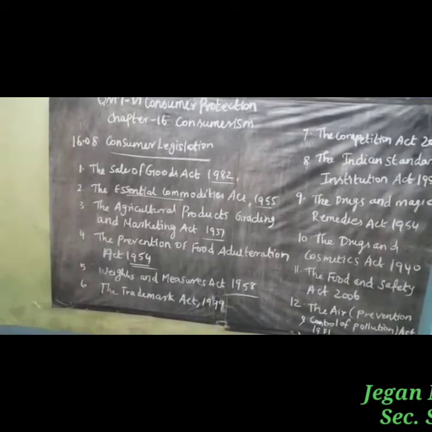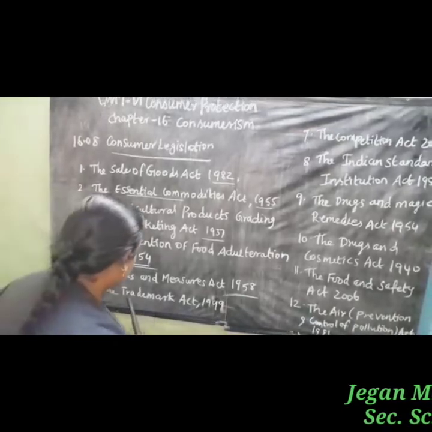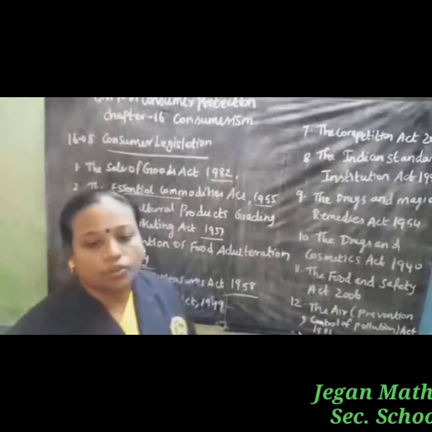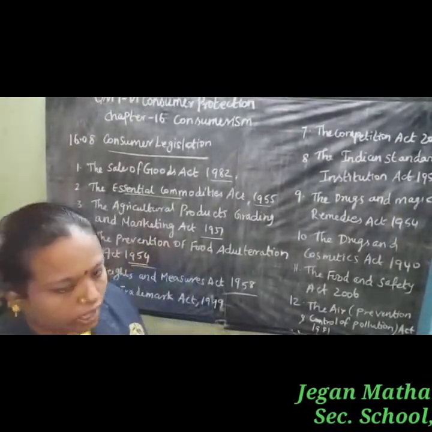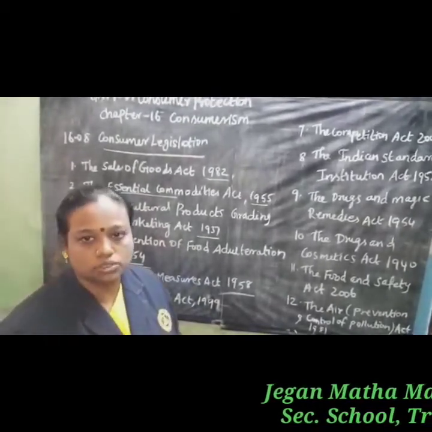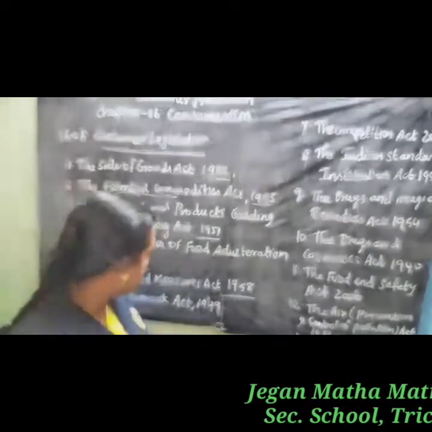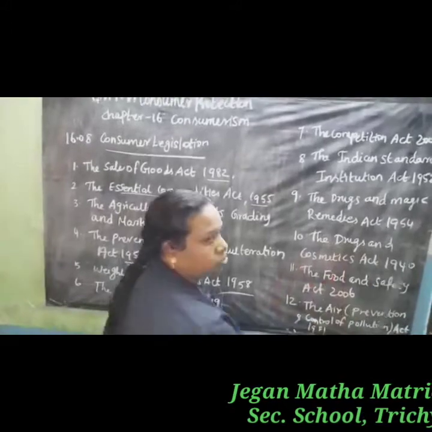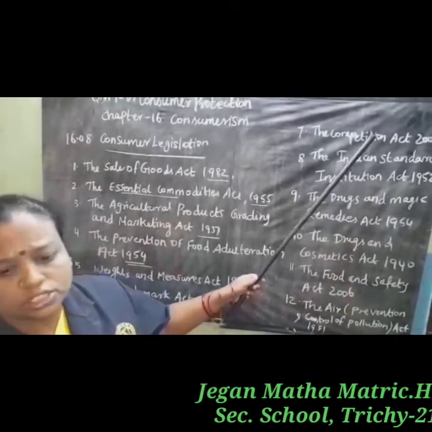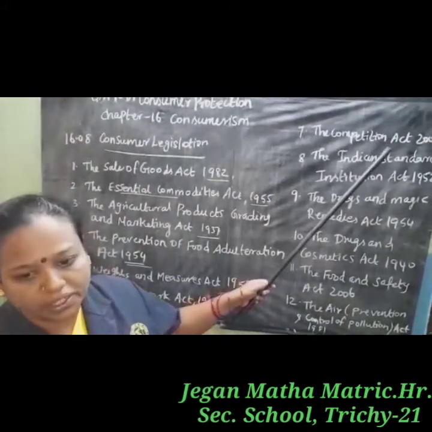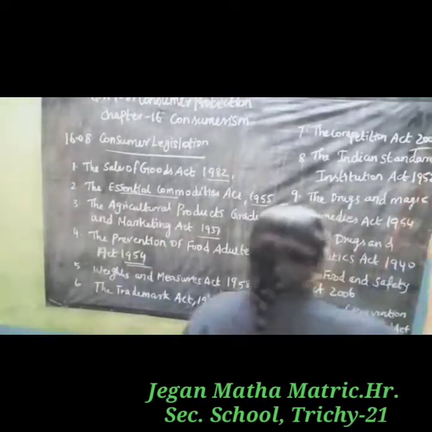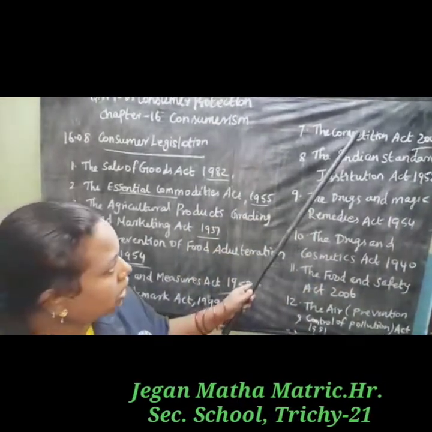Next, the Trademark Act 1999 prevents fraudulent marks on the product. Any fraudulence we have to check under the Trademark Act 1999. Next point, the Competition Act 2002 protects the consumers against unhealthy competition.